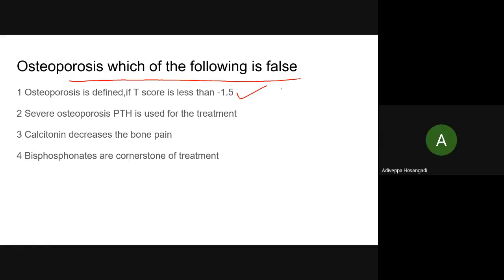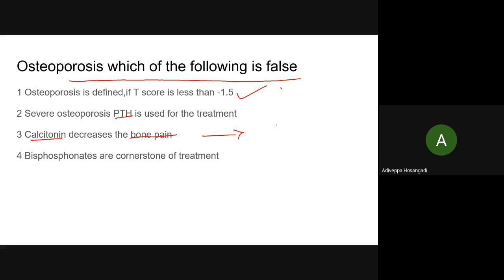Trisha sir. Okay, good. See, it looks like a tricky question, but if you understood the concept, it is very, very simple. For osteoporosis, we have told PTH is used for the treatment. Calcitonin, see, it is a bone forming hormone. It decreases the bone pain.